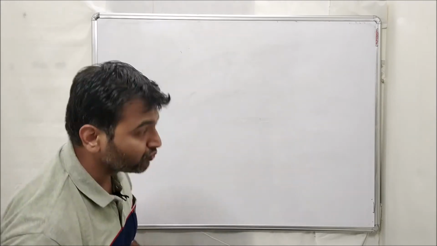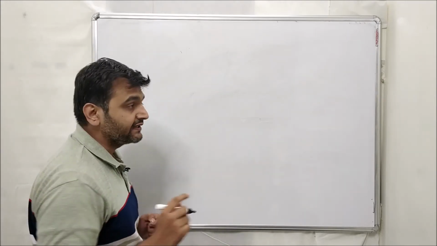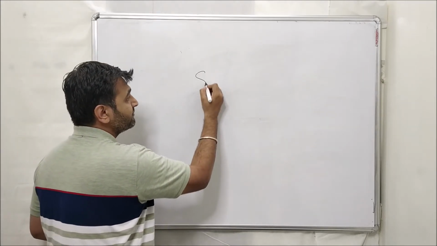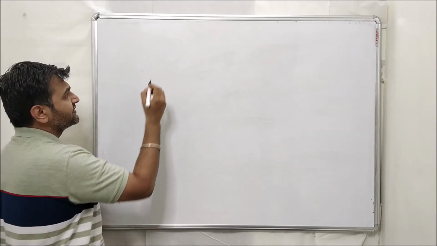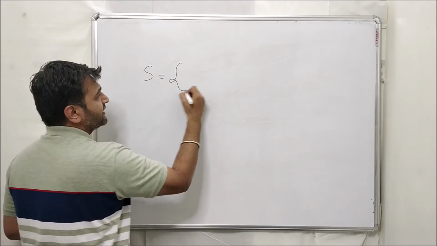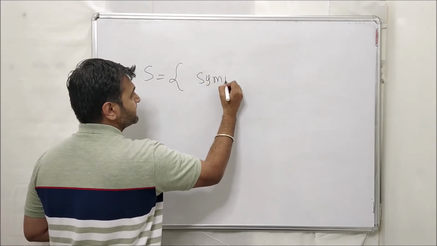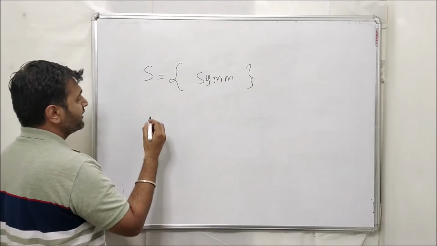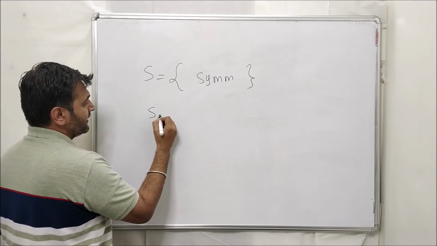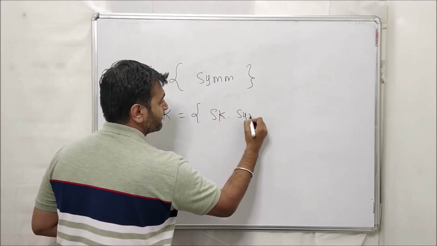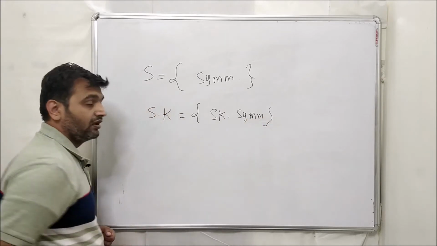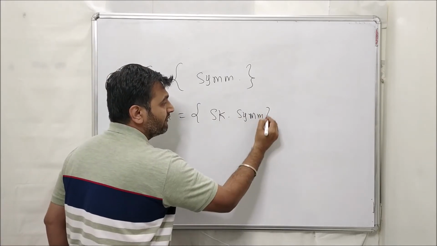So today, in the next 2 minutes, we will prove this. Let me write it more nicely. Let S be the collection of all symmetric matrices, and let me call Sk the set of all skew-symmetric matrices. So the question is, do we have a common element?